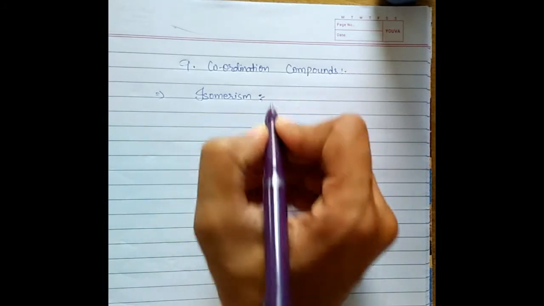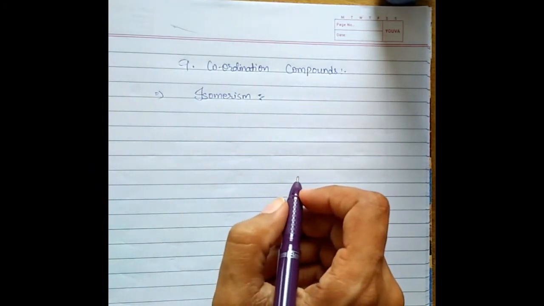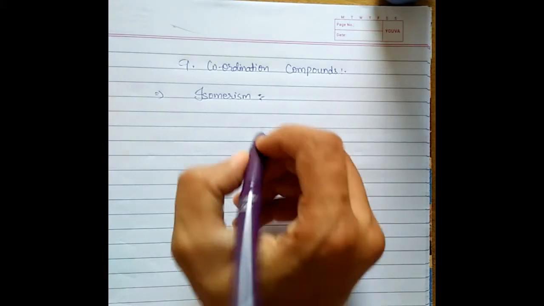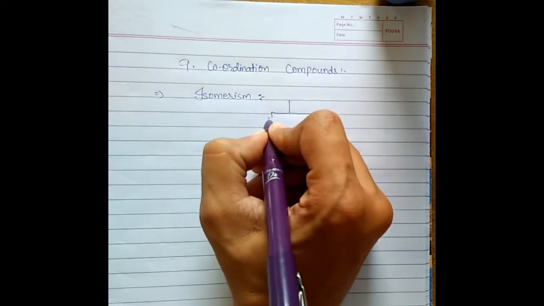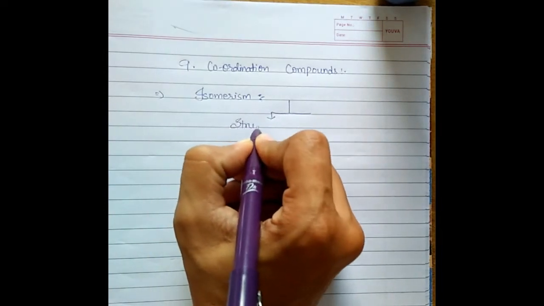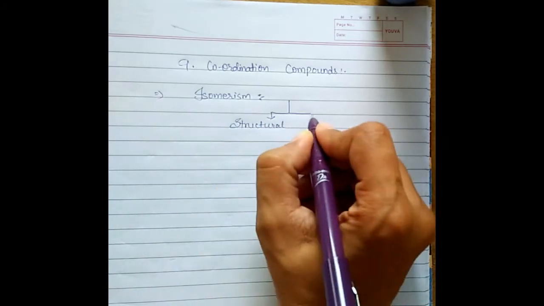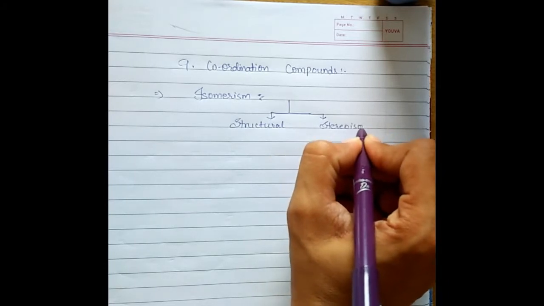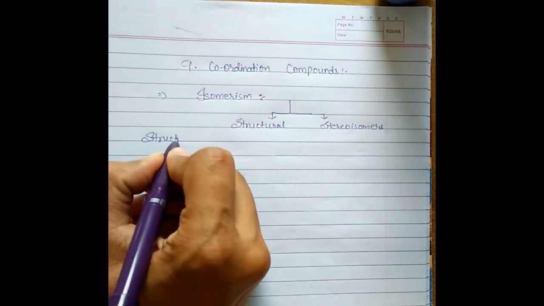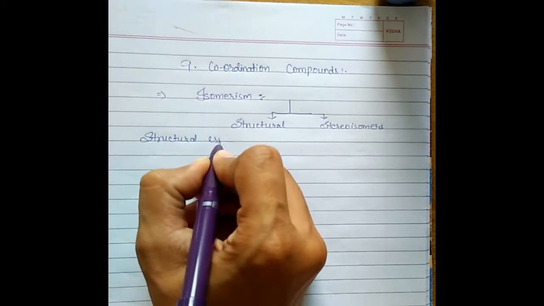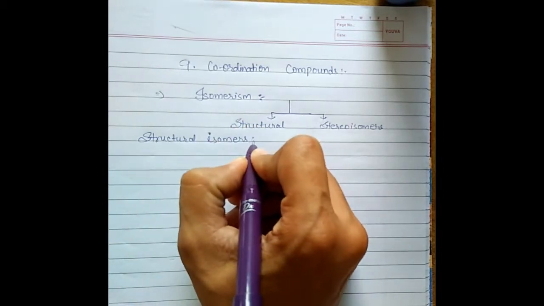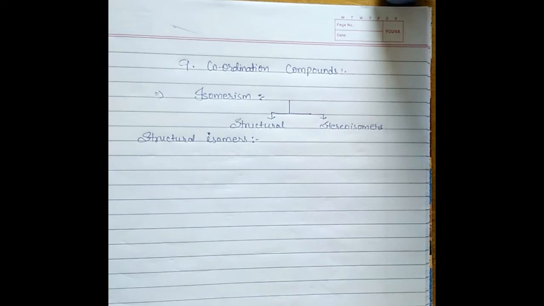So isomers, what are isomers? The compounds which are having same molecular formula but different structural formula are known as isomers. And today we'll learn about two types of isomers, that is structural isomers and another is stereoisomers, right? So in structural isomers, what are structural isomers? Yes, again the compounds having same molecular formula but different structure.